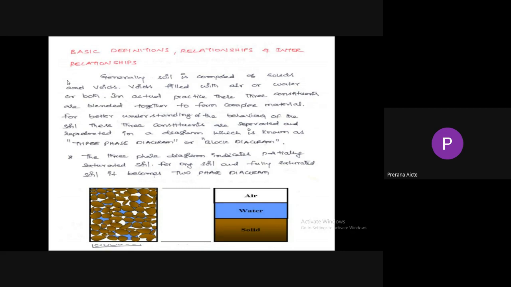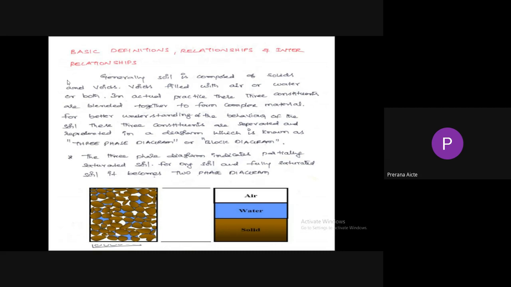The three-phase diagram indicates partially saturated soil. For dry soil and fully saturated soil, it becomes a two-phase diagram. In the three-phase diagram, you can identify three phases: solid, water, air. For fully saturated soil, the air phase is absent. For perfectly dry soil, the water phase is absent.